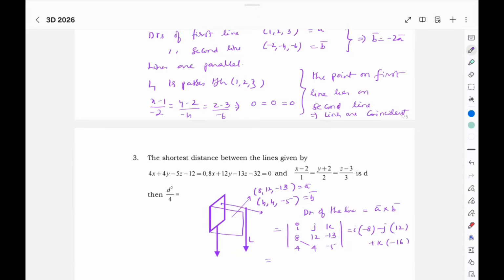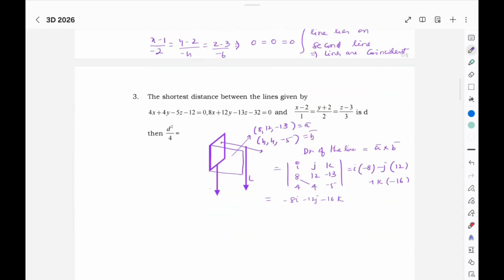Which is -8i -12j -16k. That means the parallel line M is parallel to L, which implies DRs of M are -8, -12, -16. Here it is -4 times 2, 3, 4. We can simply take 2, 3, 4 as the DRs of this line.